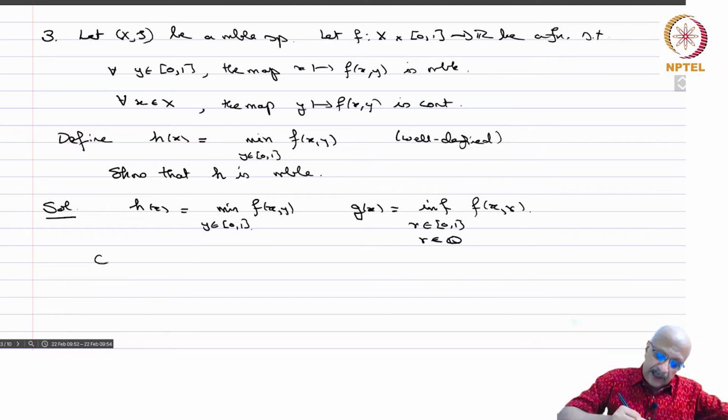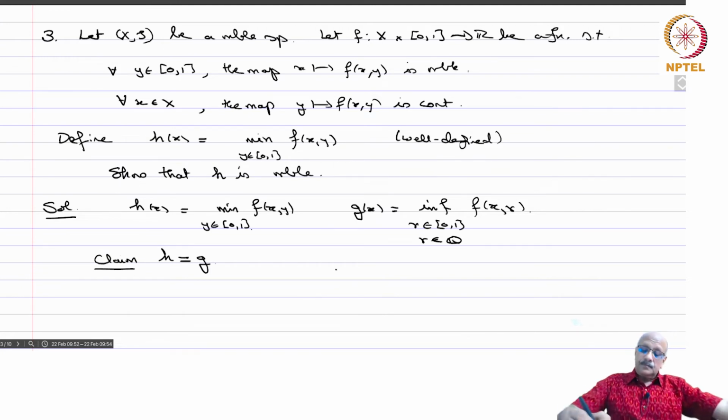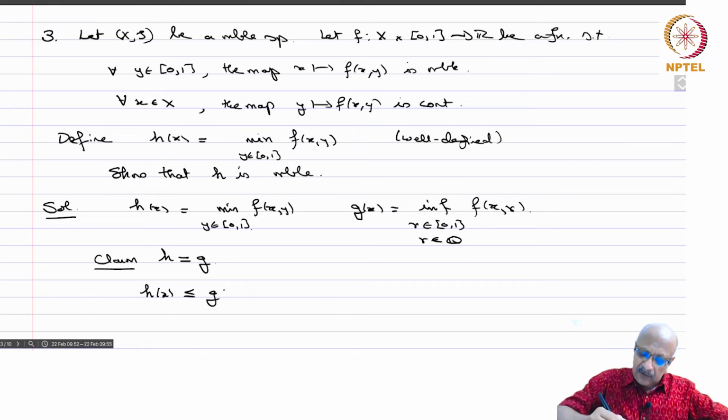Then we claim h is equal to g. So obviously you are taking the minimum over all y's, and here you are taking only the infimum over the rationals, and therefore h(x) is less than or equal to g(x) by definition.